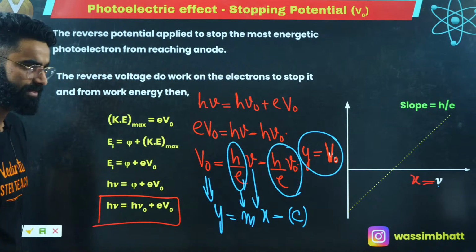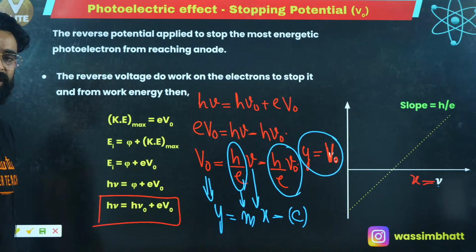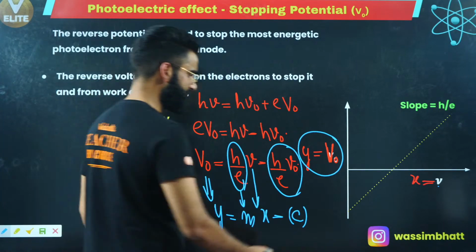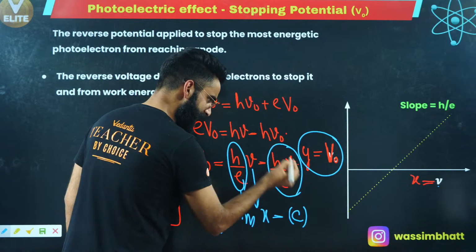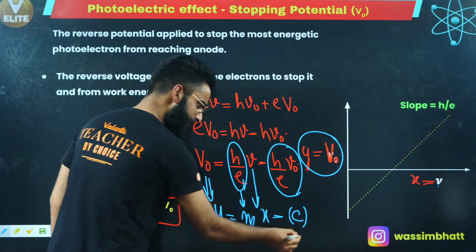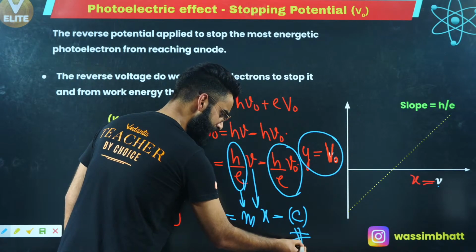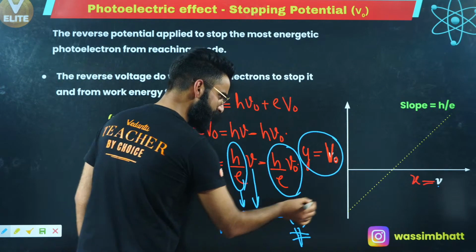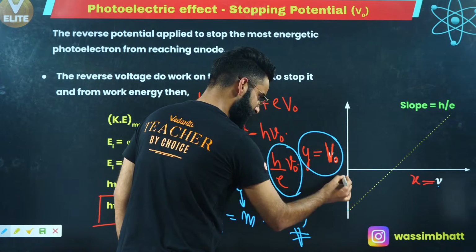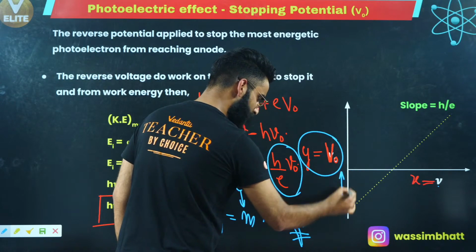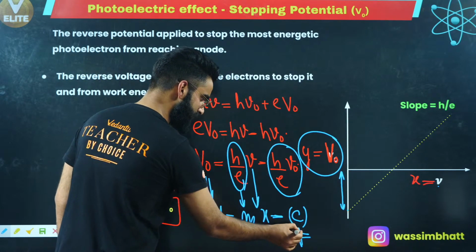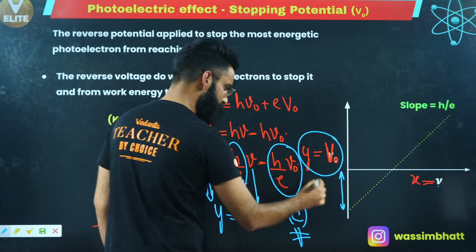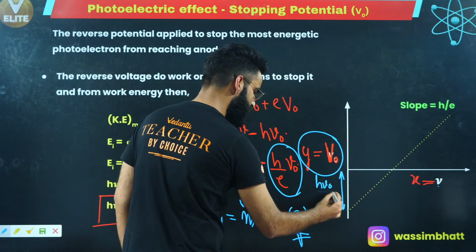And the nature of the curve is again going to be a straight line. Y is equal to mx minus c. It's going to be a straight line like this, but the straight line won't be passing through the origin because you have got the intercept c. The sign of the intercept is negative, that's why the curve is starting below the origin. The distance from here to here is what I call the intercept, denoted by c, and c is h nu naught divided by e.